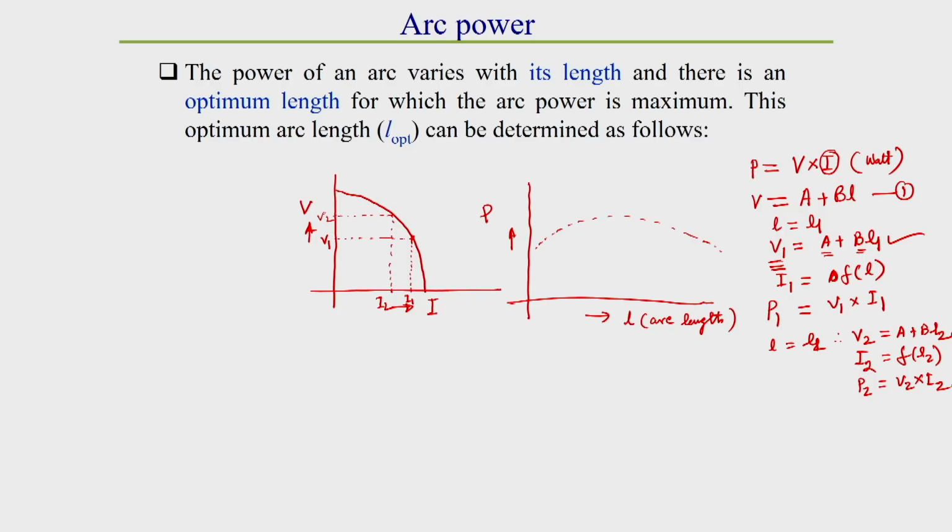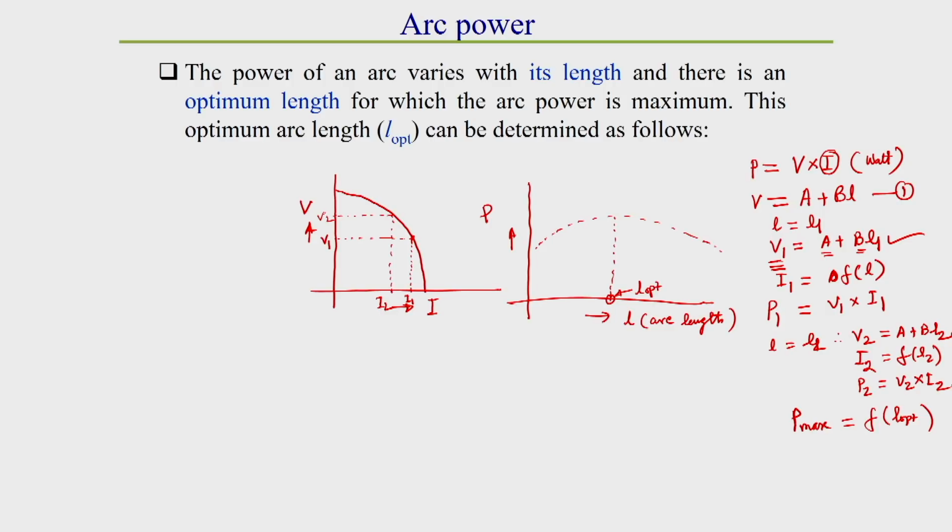We observe that first it increases, and after a certain arc length it decreases. The arc length where we get the maximum power is called the optimum arc length.